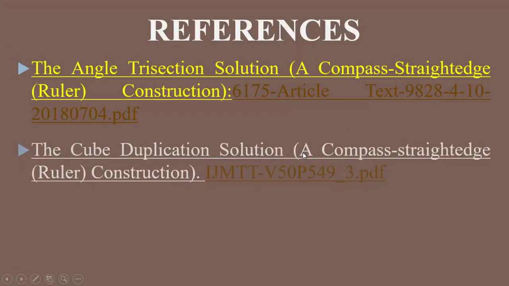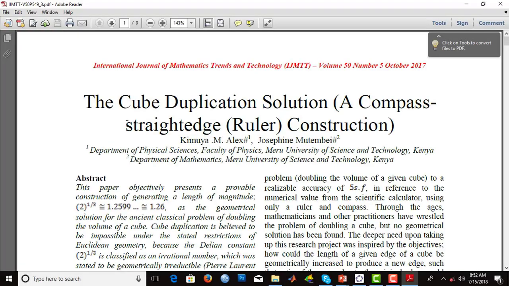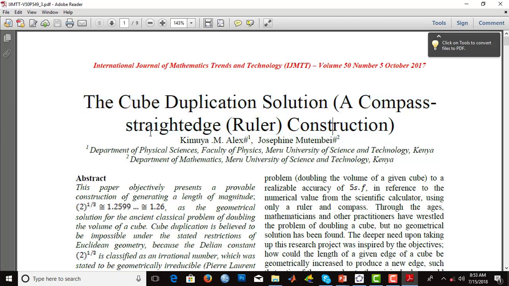Our second item in the list is the paper called the Cube Duplication Solution. This is how it looks. Very short, elegant constructions in here. I have shown the geometric possibility of constructing the factor 1.2599, approximated to 1.26 for the purposes of proof.